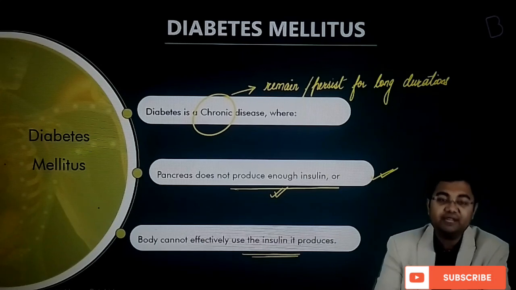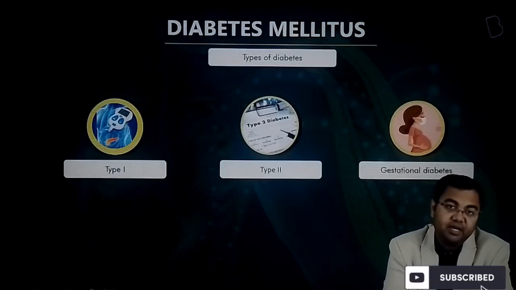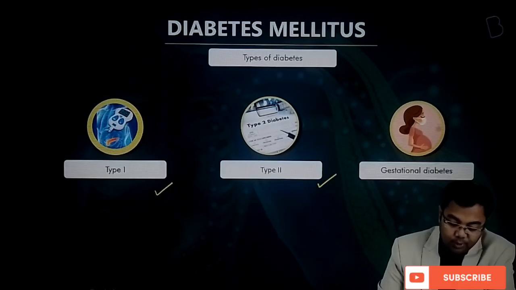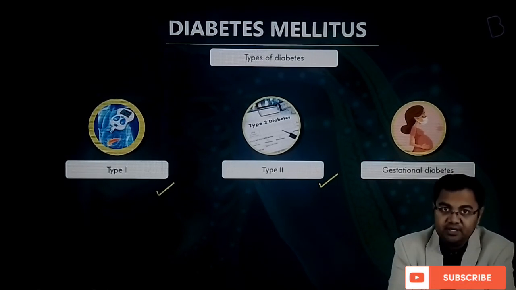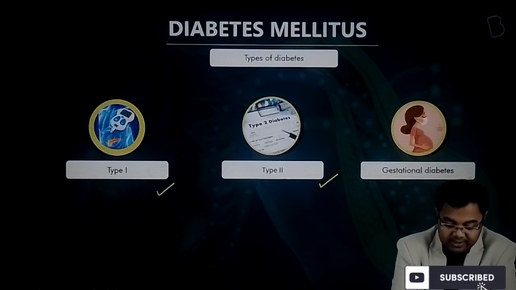Now there are different kinds of diabetes. When we discuss diabetes, there are three types: type 1, type 2 and then gestational diabetes. So what is the meaning of type 1, type 2 and gestational diabetes? Let's try to understand that.